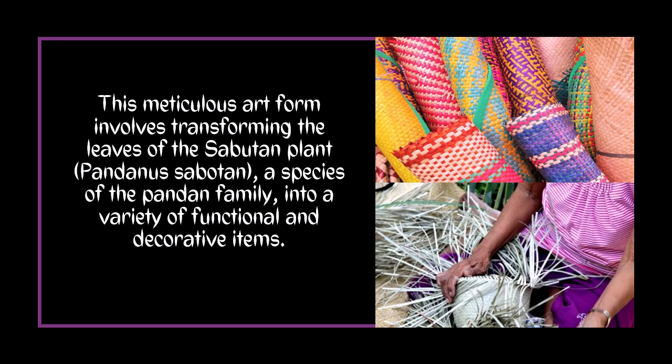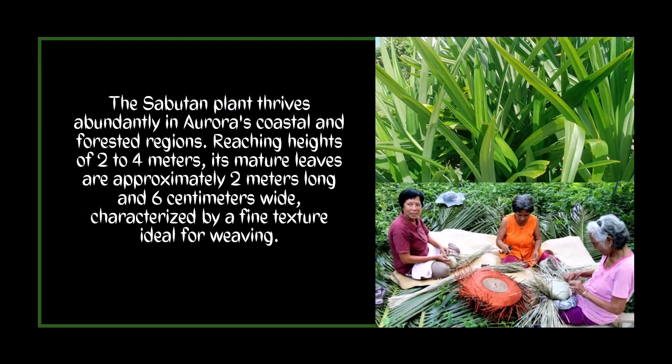This meticulous art form involves transforming the leaves of the sabutan plant, or the Pandanus sabutan, a species of the pandan family, into a variety of functional and decorative items. The sabutan plant thrives abundantly in Aurora's coastal and forested regions, reaching heights of 2 to 4 meters. Its mature leaves are approximately 2 meters long and 6 centimeters wide, characterized by a fine texture ideal for weaving.